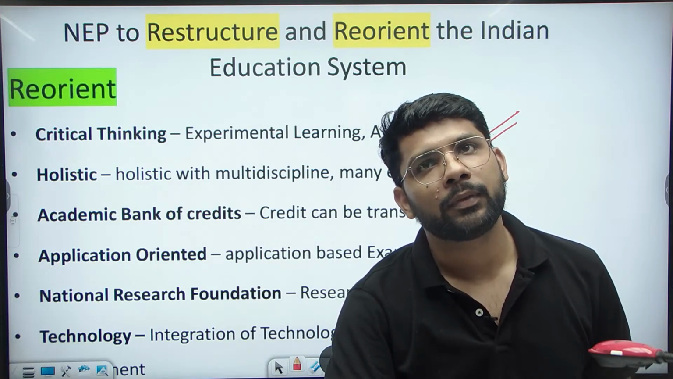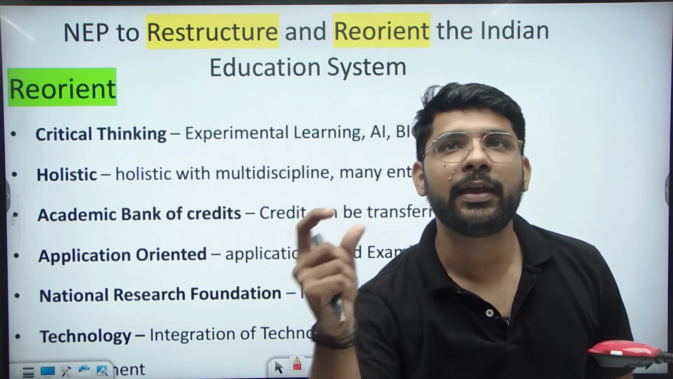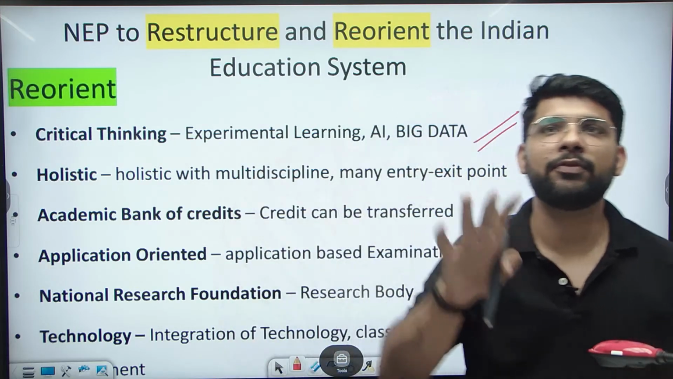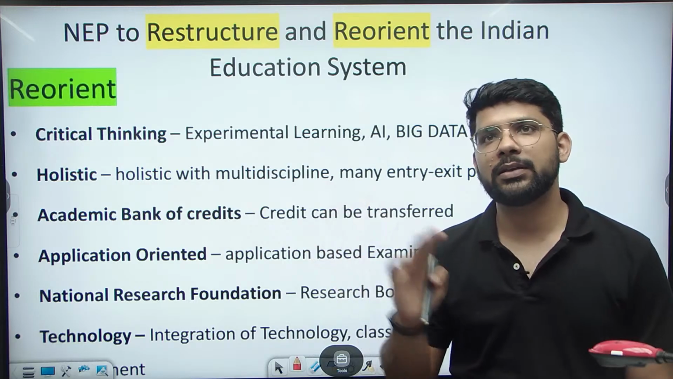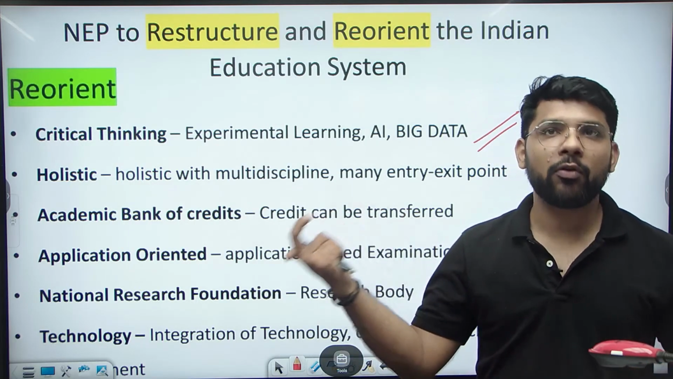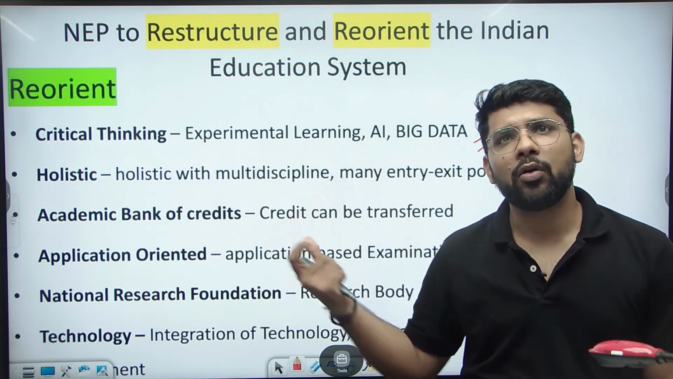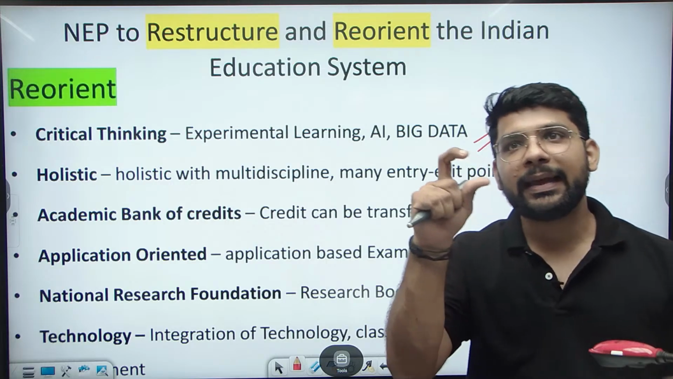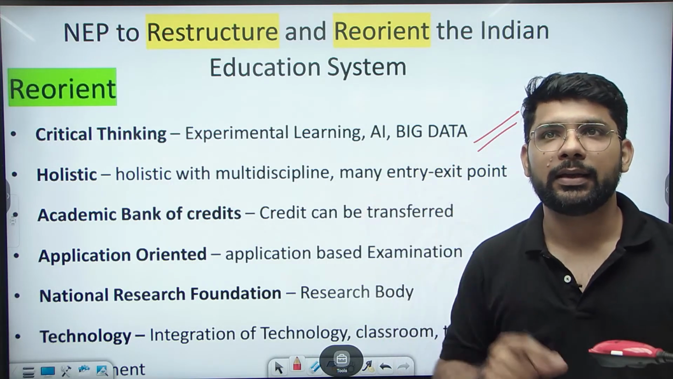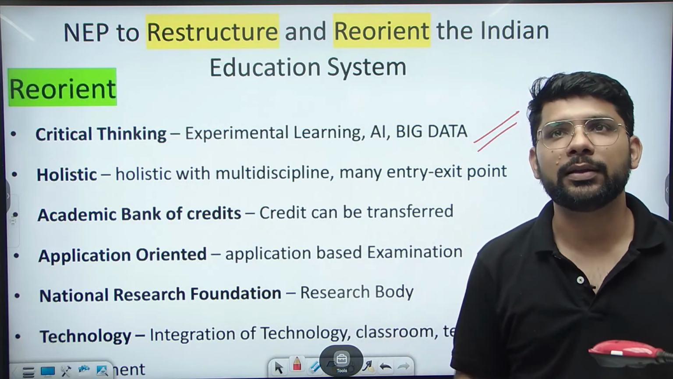Okay. Now let's come to the part which says to critically analyze the statements. We addressed the first part, we compared it with the Sustainable Development Goals, we focused on the restructure part, we focused on the reorient part, and now we will focus on critically analyzing how it can be improved and what the flaw, what the issue is in the new education policy.